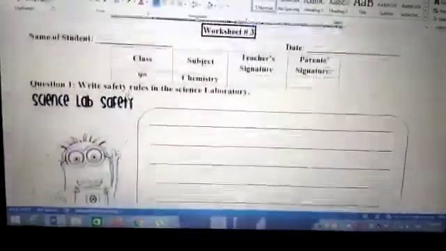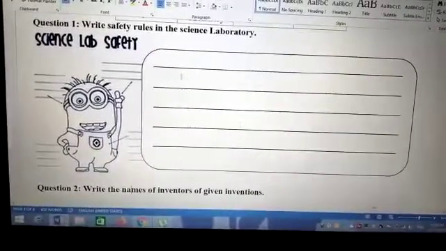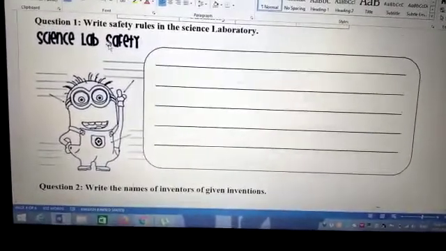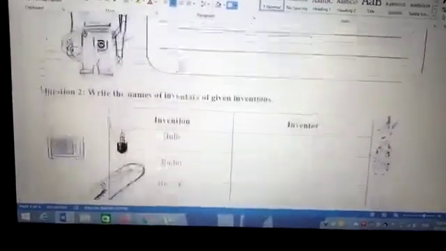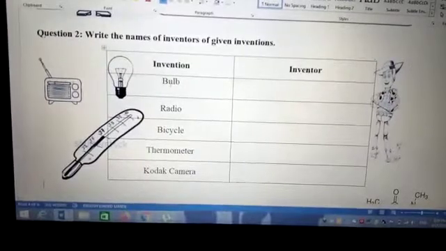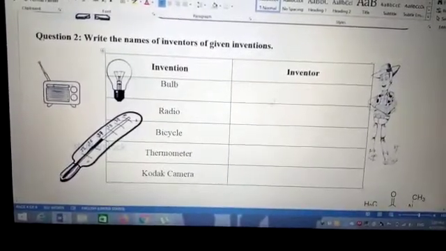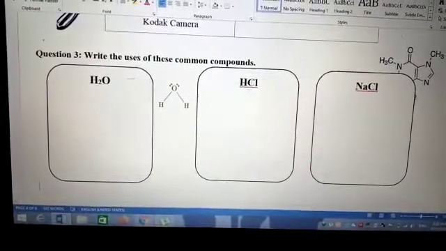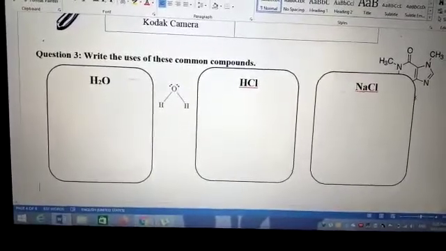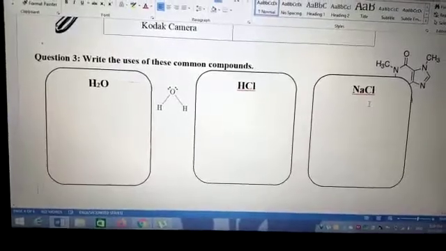for question number 1, write the safety rules in the lab according to your experience in your school science lab. For example, never eat in the lab. For question number 2, write the name of the inventor. For example, the bulb was invented by Edison. And question number 3, write uses of these compounds. For example, HCl is used to purify table salt, and sodium chloride is an electrolyte which is used to regulate the amount of water in your body.